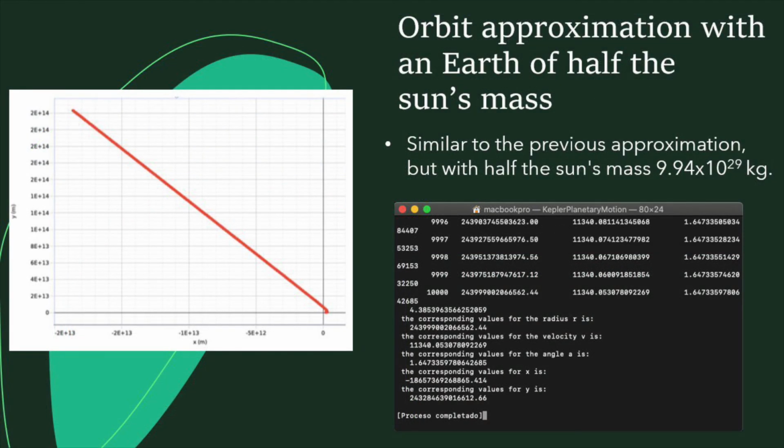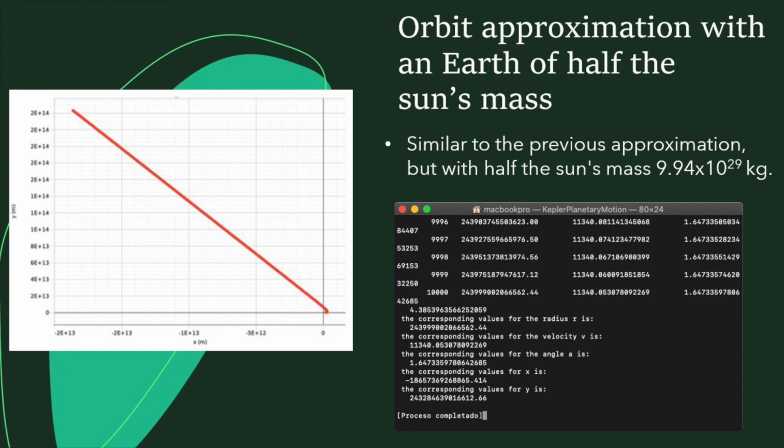Finally, we will discuss an orbit approximation with an Earth of half the Sun's mass. As in the previous approximation, the same data as in the first approximation was used, except the planet mass and the time interval. The mass used was 1/2 of the mass of the Sun, and the time interval was modified to t between 0 and 21 times 10 to the power of 9.